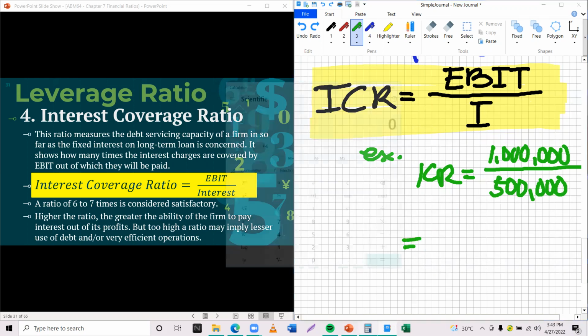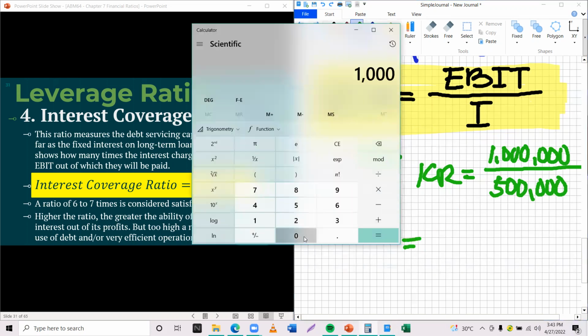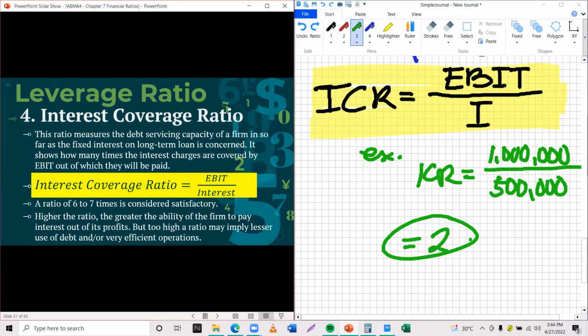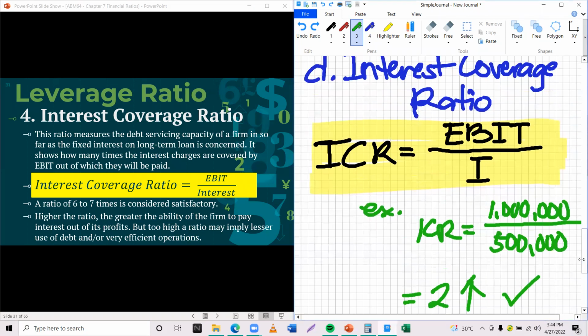So how much would this be? It would be 1 million divided by 500,000. That would be 2. So the answer is 2. As simple as that. So that is your interest coverage ratio. If it is higher, like 6 to 7 times, that means it is satisfactory. That means makaya gyud nimo og bayad ang interest aside sa imong principal.